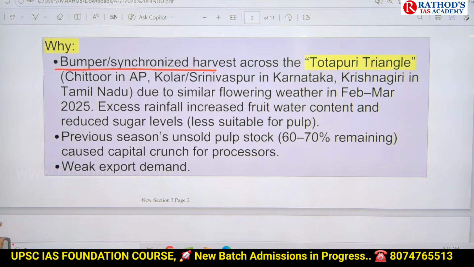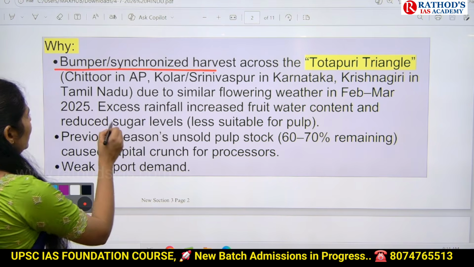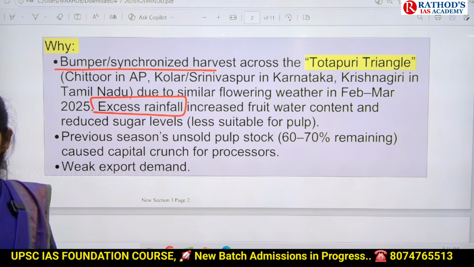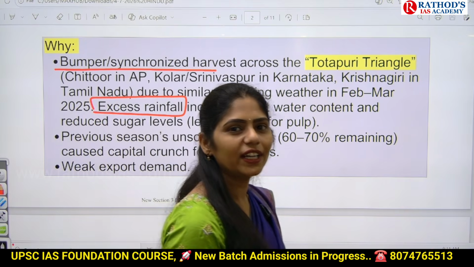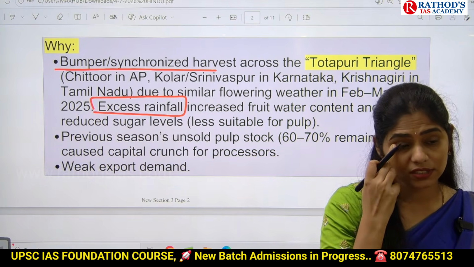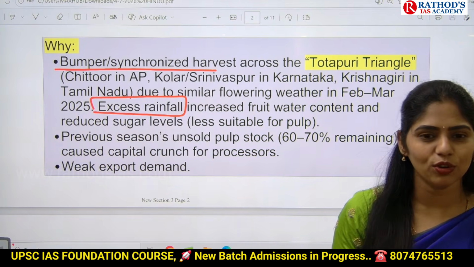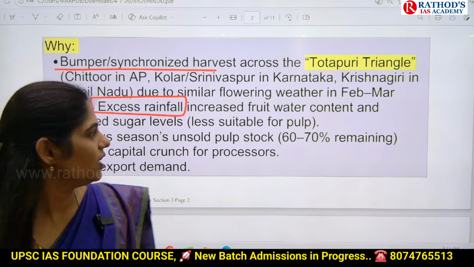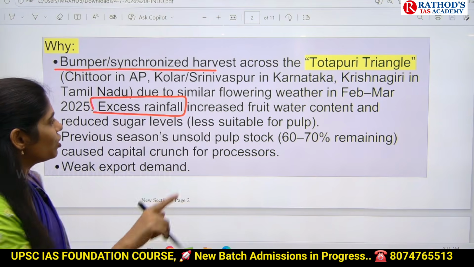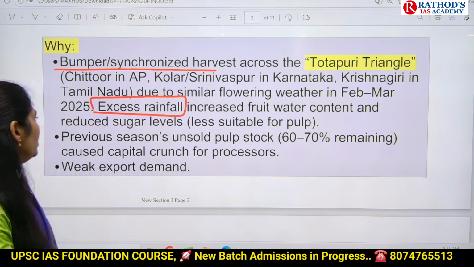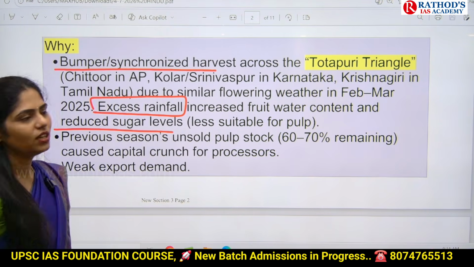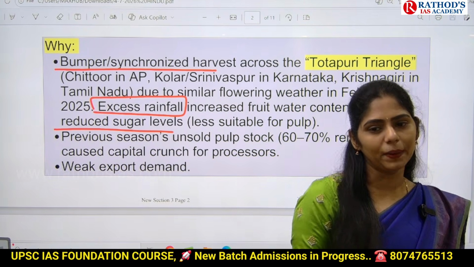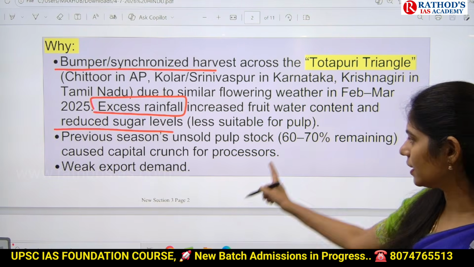Okay, next important reason is, we had excess rainfall last year. Because of this, what happened? With excess rainfall, the water content in the fruit will be more or less? More. If water content is more, what about sweetness? More or less? Less sweet. That is the second important reason. Because of more water content in the fruit, there is reduced sugar level. Because of reduced sugar level, it is not that suitable for making mango pulp. Okay, second reason is that.